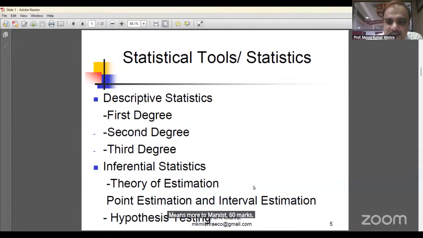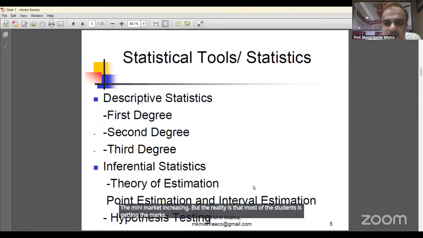That is saying that due to a few students, some students have got high marks. Some students have got 95, 98 marks, and due to this, the mean marks is increasing. But the reality is that most of the students are getting 60 marks. So this is not good.